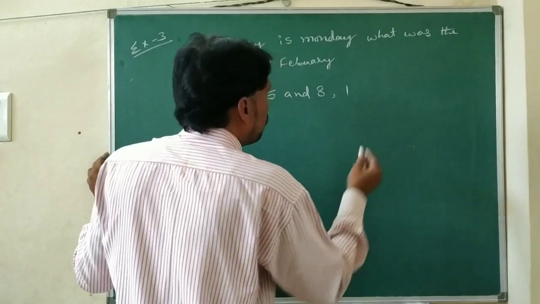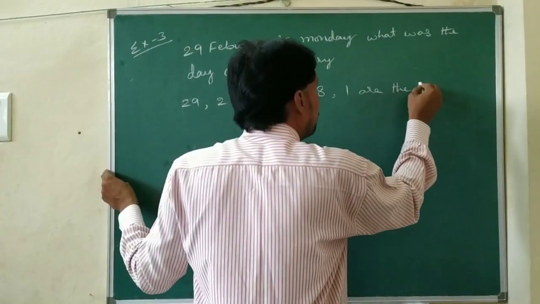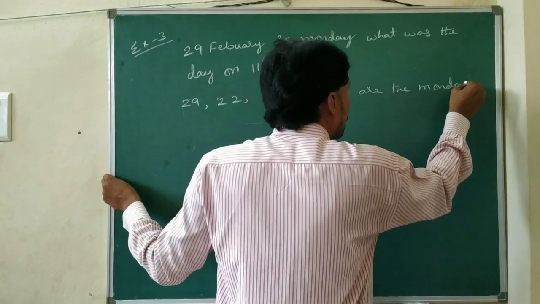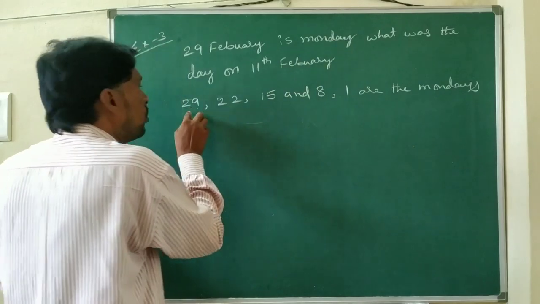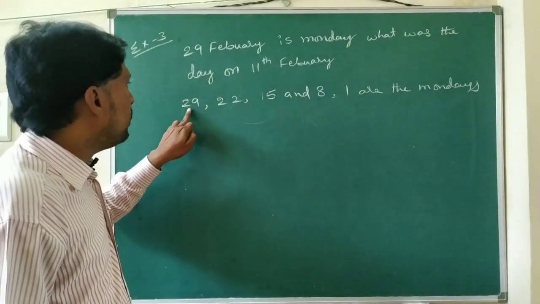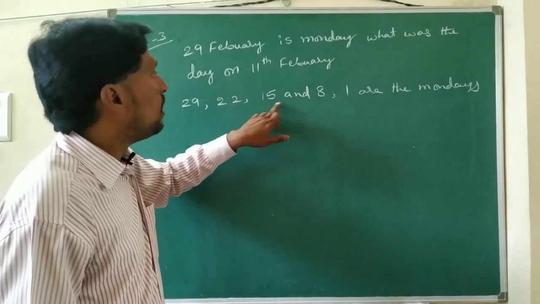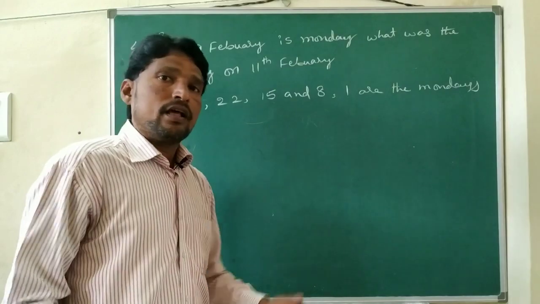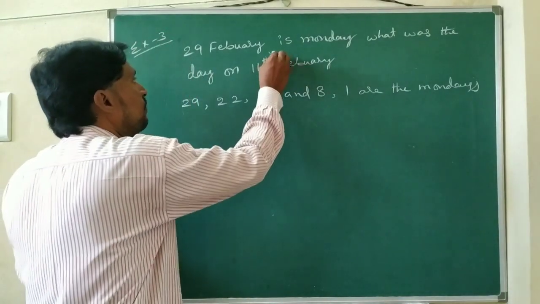One week back it will be Monday only. So the 29th is Monday, the 22nd, 15th, 8th and 1st are also Mondays.